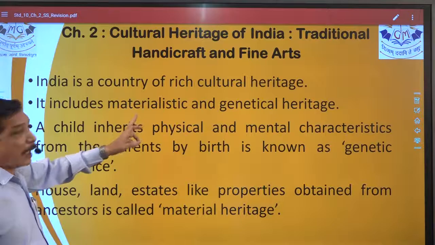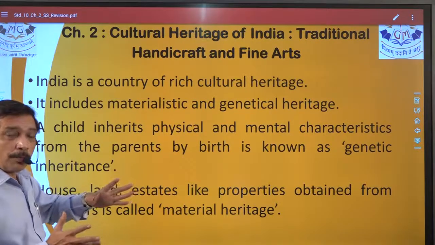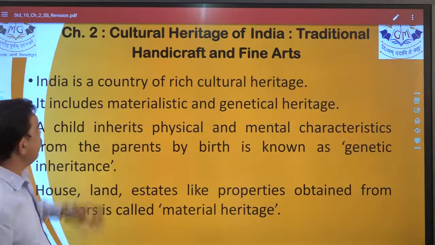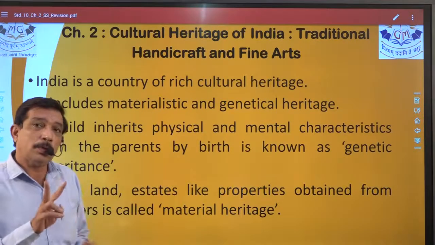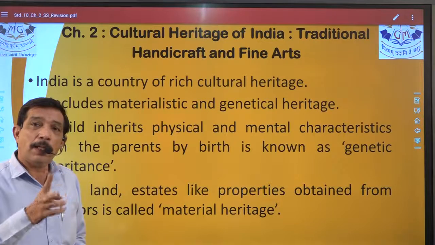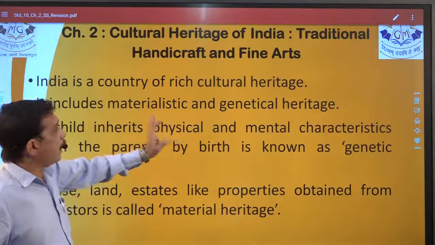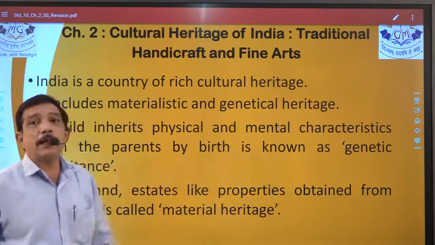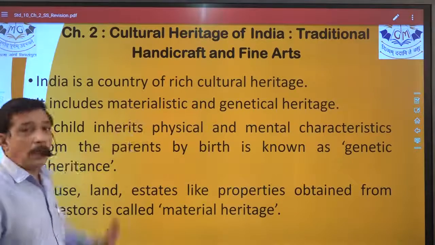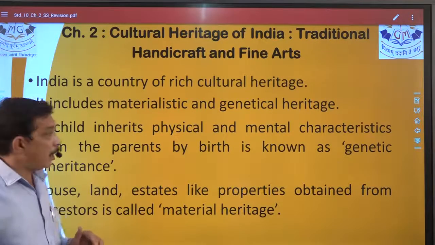That means for the objective point of view, you prepare this line. It includes material and genetic heritage. Now you know these 2 words, material heritage and genetic heritage. So if it comes as fill in the blank, material and dash heritage, genetic heritage, you know the answer. It can be a line from where an objective can be raised.